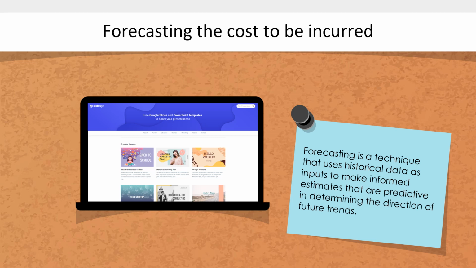Forecasting the cost to be incurred. Again, remember, forecasting is a technique that uses historical data as inputs to make informed estimates that are predictive in determining the direction of future trends. Businesses utilize forecasting to determine how to allocate their budgets or plans for anticipated expenses for an upcoming period of time. This is typically based on the projected demand for the goods and services offered.